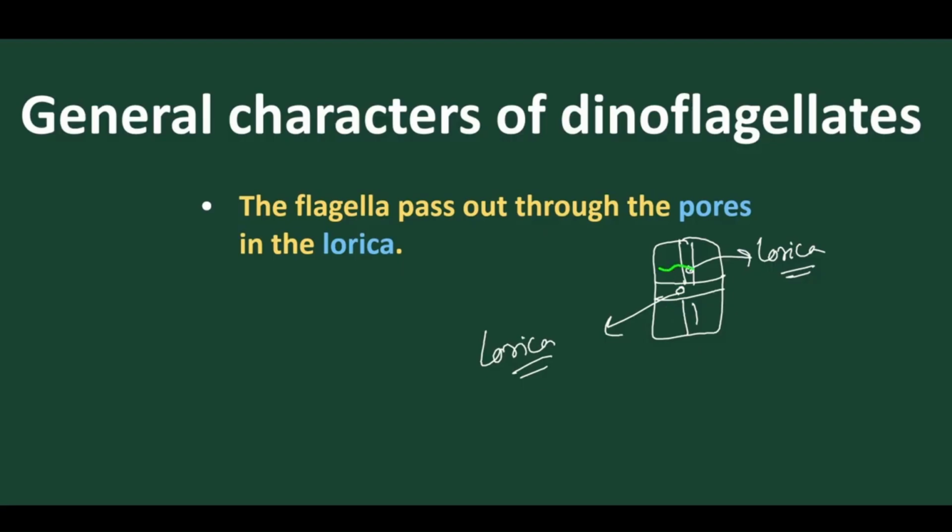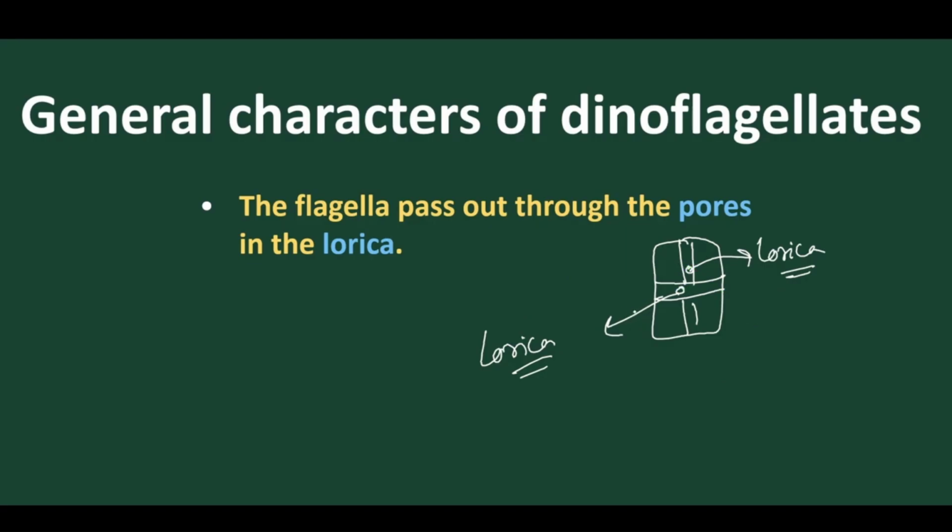From the transverse side the flagellum originates, and from the longitudinal side the flagellum also originates. One comes from the longitudinal lorica, another from the transverse lorica. The transverse lorica flagellum is ribbon-like, and the longitudinal one is thread-like. So this is how the flagella are arranged.